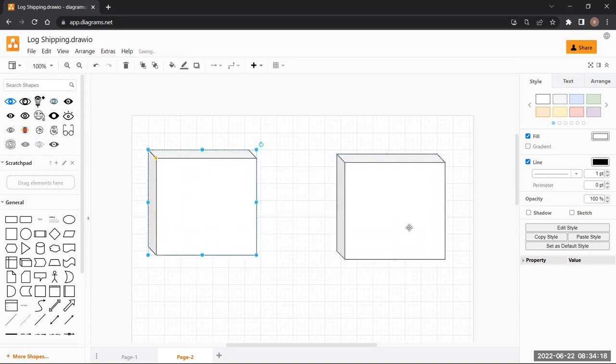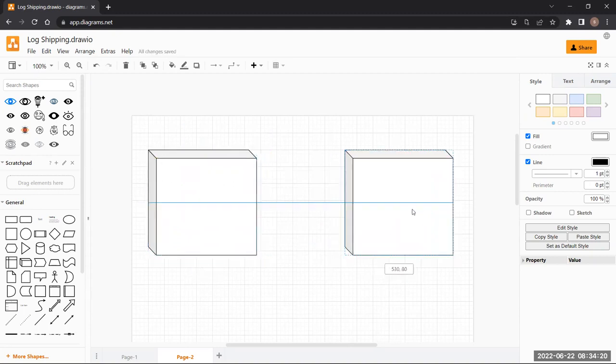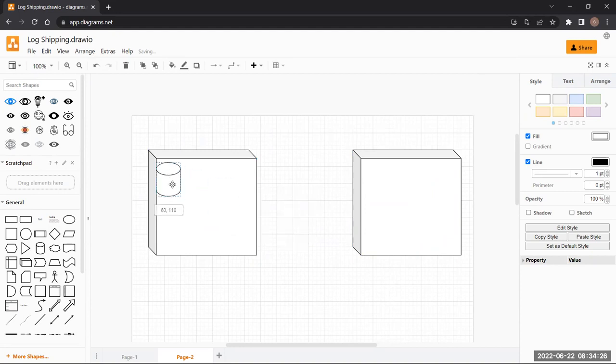These are the servers. Now let me take the data. Sorry, these are the SQL servers. It is mirrored.